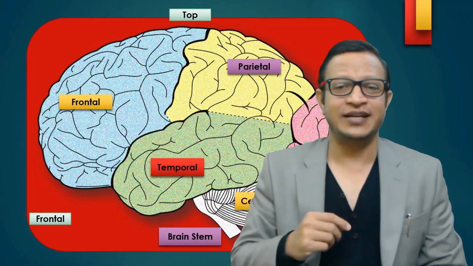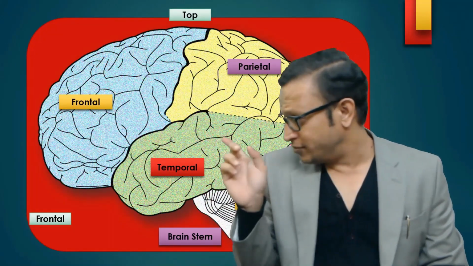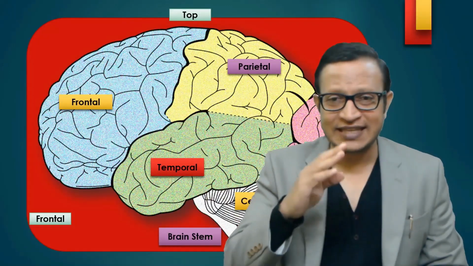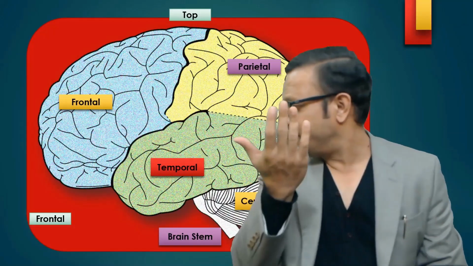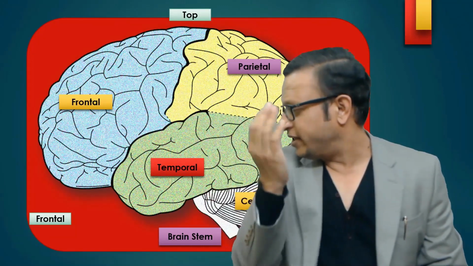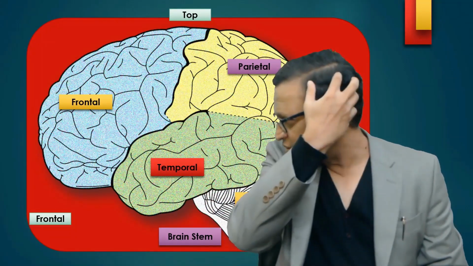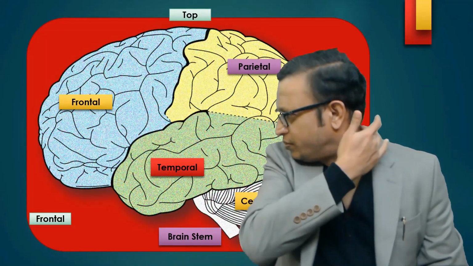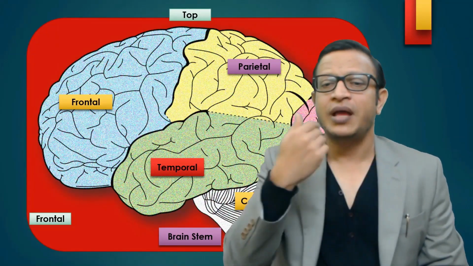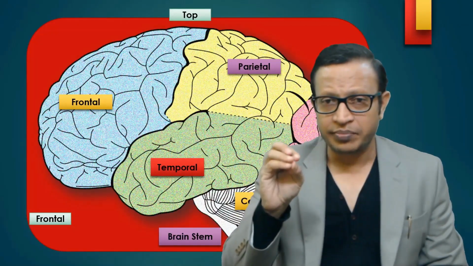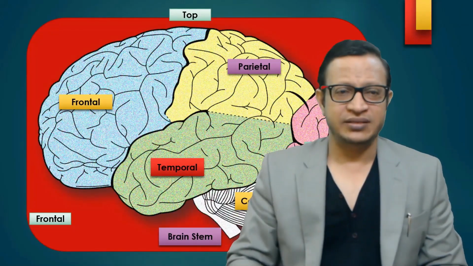Then here is the cerebellum, and after the cerebellum, the lower part is called the brainstem. So now you can see the various parts of the brain from the lateral view: the frontal lobe, temporal lobe, parietal lobe, occipital lobe, and then the cerebellum and the brainstem. This is how the brain areas have been designated.